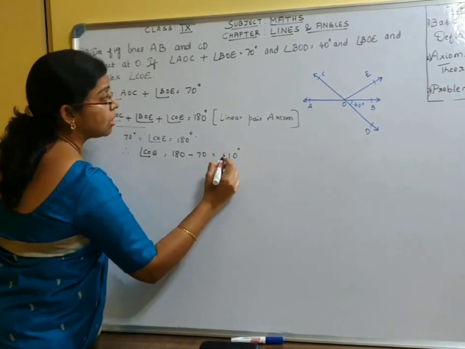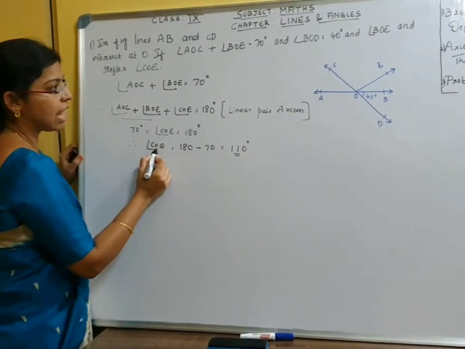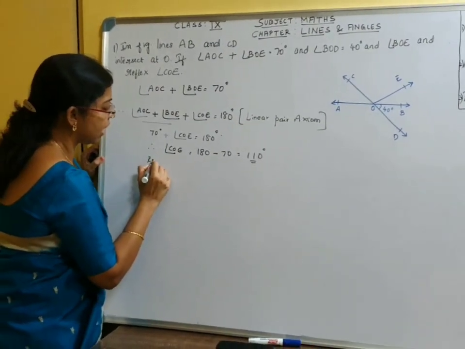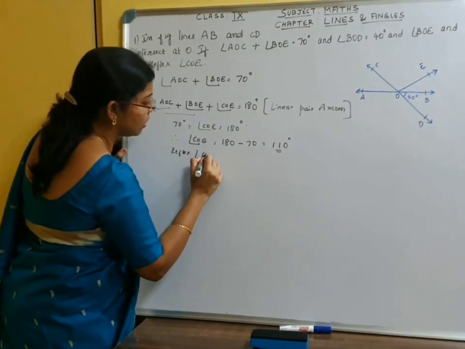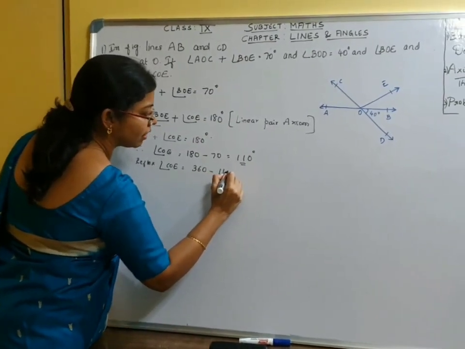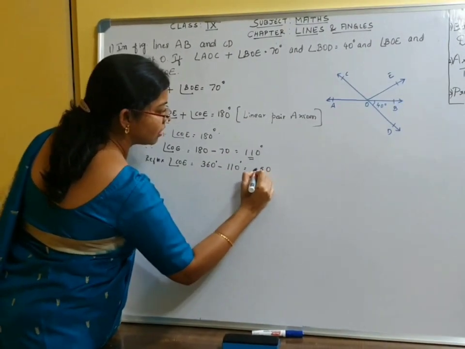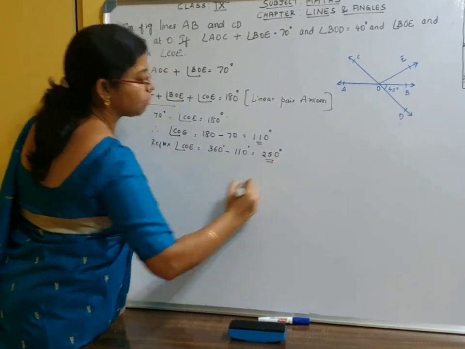degrees. But what we need to find out is reflex angle COE. This is angle COE. Reflex angle COE will be 360 minus 110, which is nothing but 250 degrees.